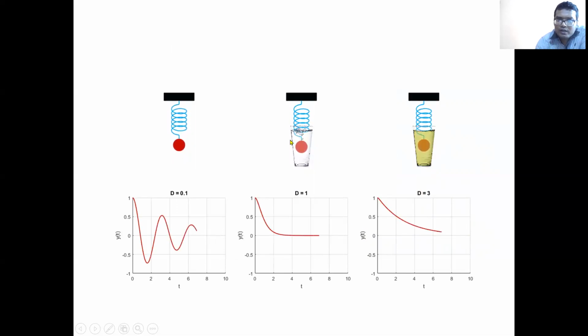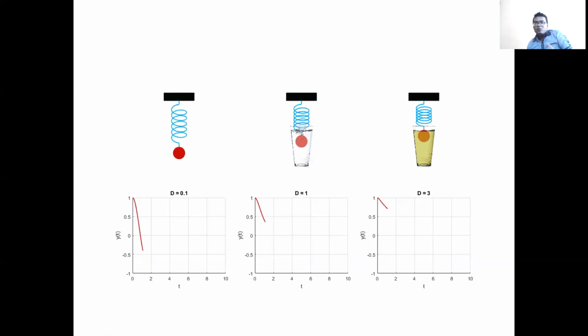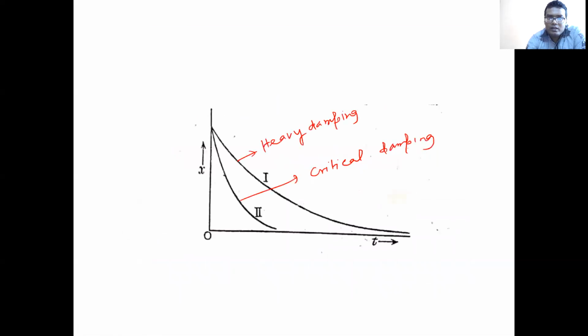Next, we will calculate another thing, that is critical damping. That means when K is equal to omega. That means when the damping constant is equal to omega, then what happens? We will solve this.